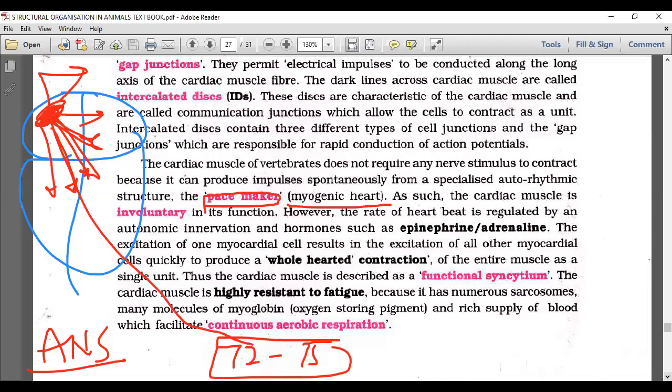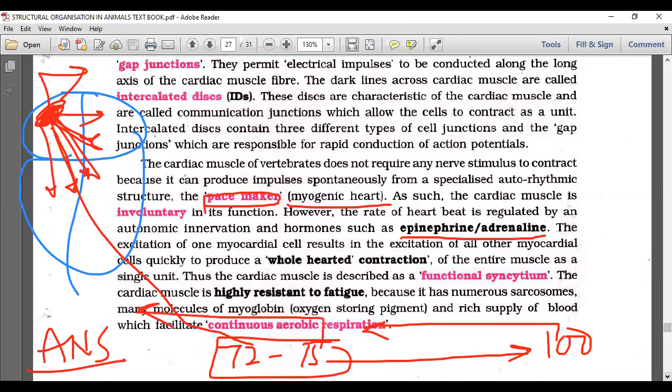By the sympathetic nervous system or epinephrine and norepinephrine, the heartbeat can be raised up to 100 and then come back down to 75. But no system can take the heartbeat from 75 to 0, because the pacemaker is itself generating electrical impulses. That is the advantage of our heart being myogenic. That means no involvement of your brain. Simply we are saying this here; details will be learned in second year.